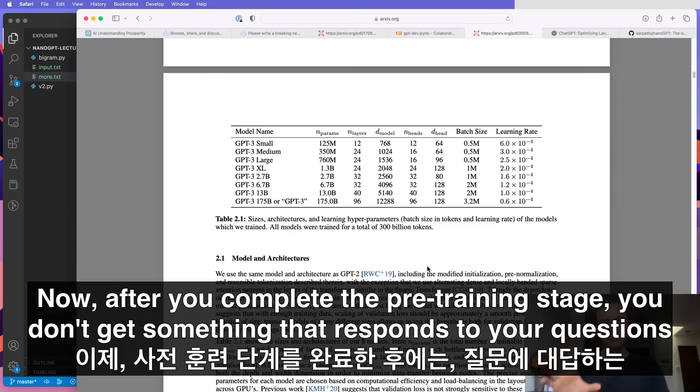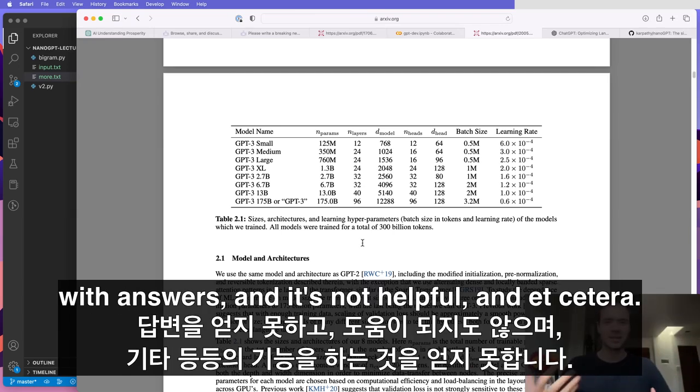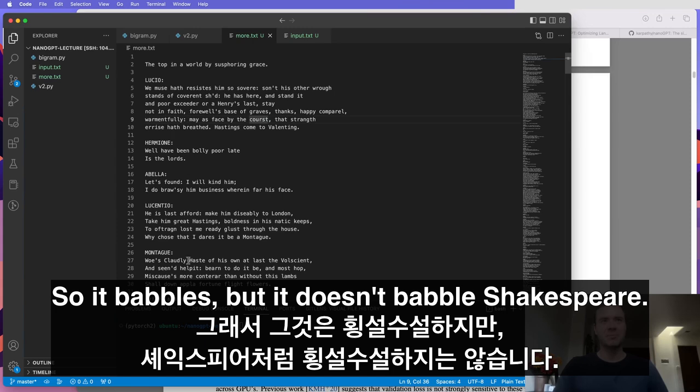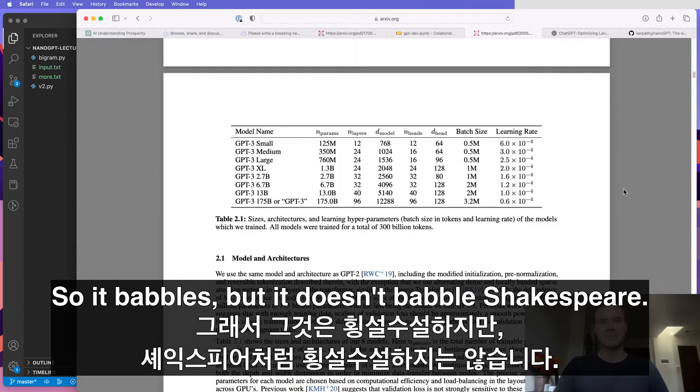Now, after you complete the pre-training stage, you don't get something that responds to your questions with answers and is helpful, etc. You get a document completer, right? So it babbles, but it doesn't babble Shakespeare, it babbles internet.